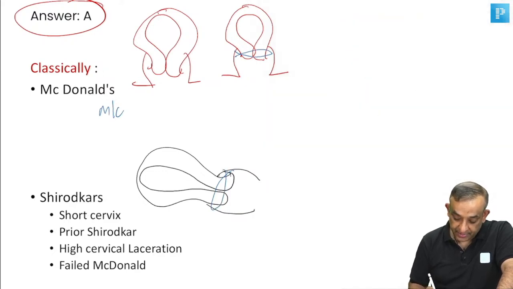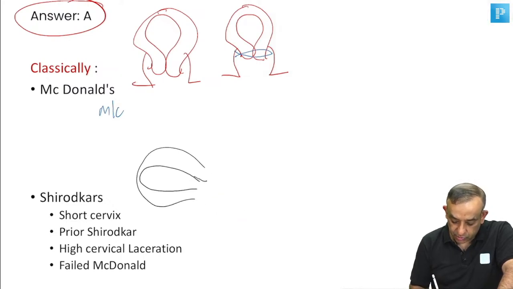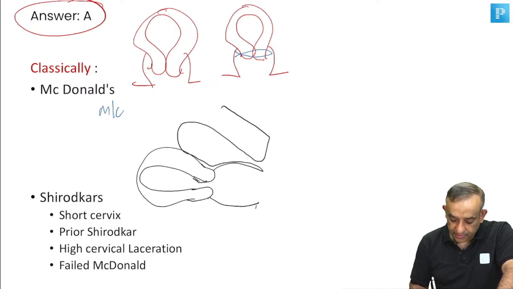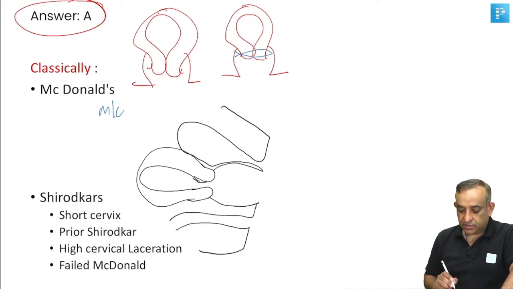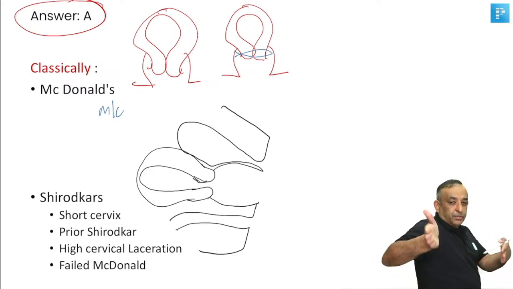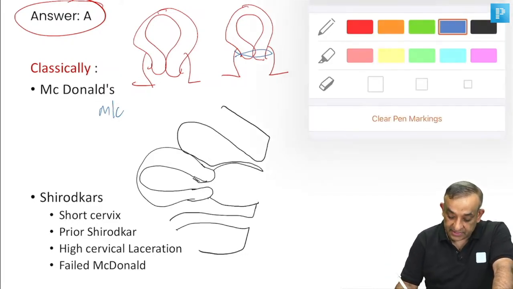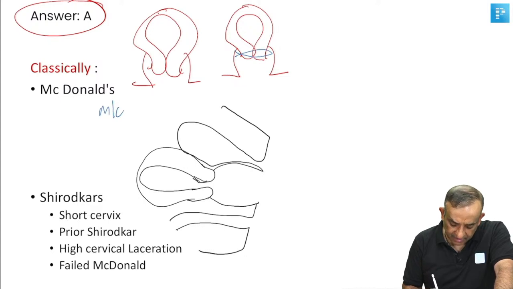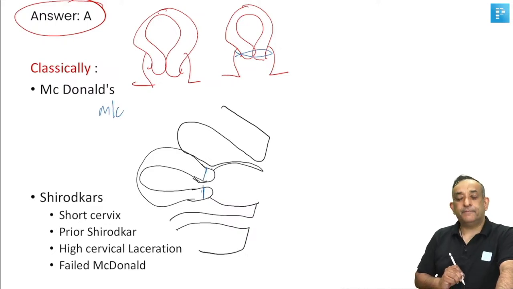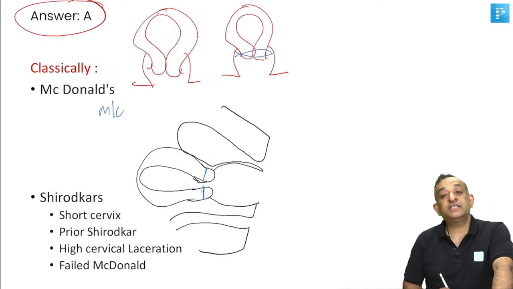Now let me just show you here. The cervix here is much shorter. The cervix is so short that you don't have a place to apply the cerclage. This is the position, and there is the bladder in front, the rectum at the back. So I'm slicing a woman and showing you in a sagittal section from the right side. If you have to put a stitch, somewhere here, at this level, see, I'm drawing a blue line here. This is where I have to put a cerclage, but this part is not inside the vagina.